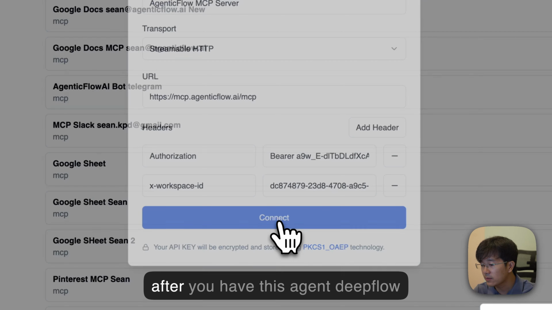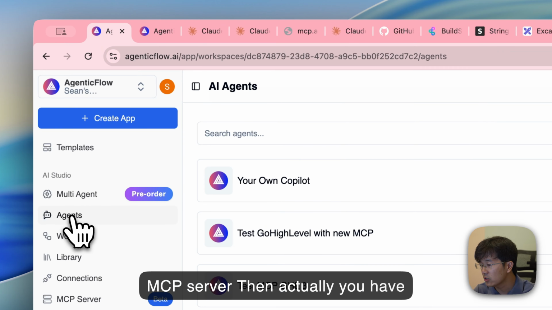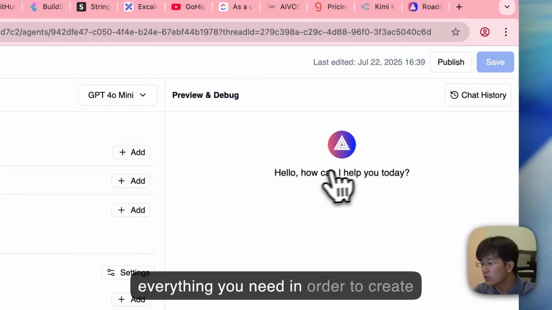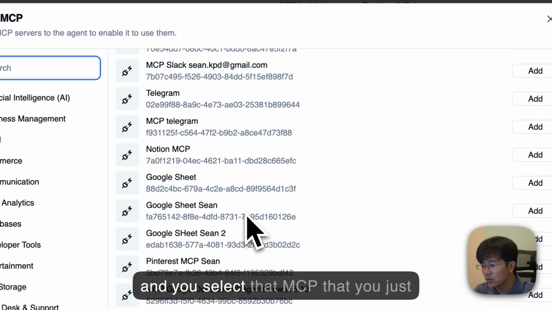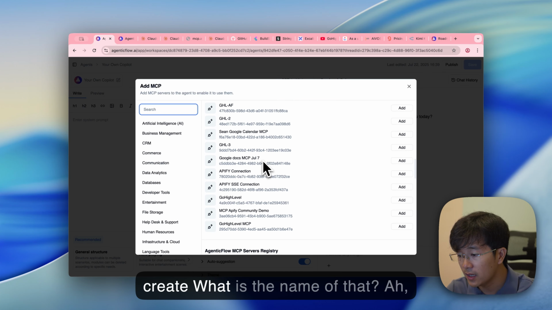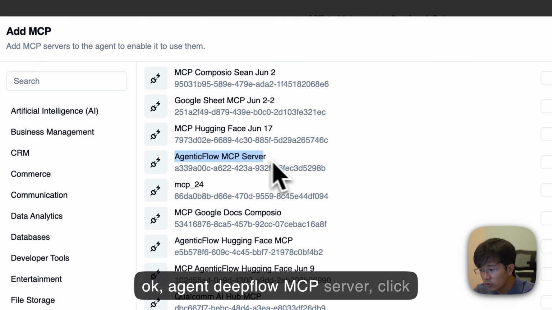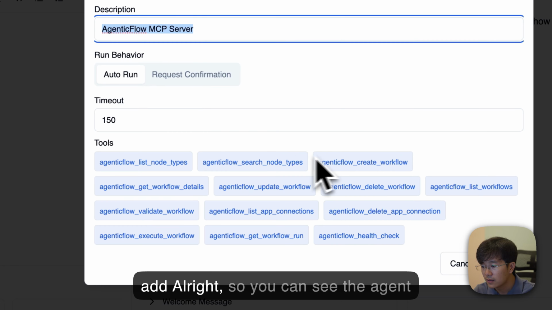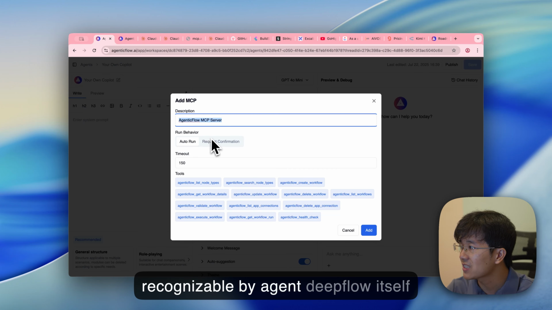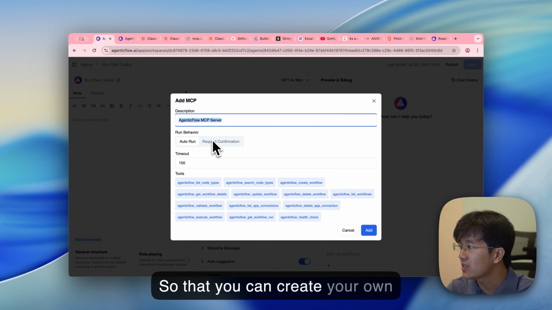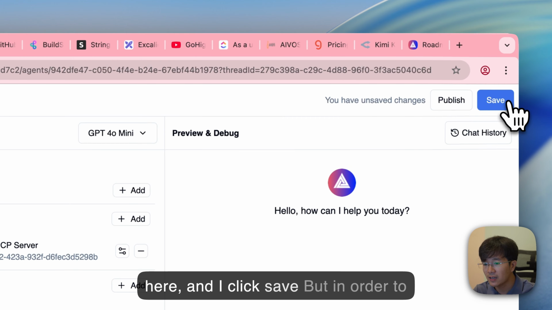All right. So after you have this AgenticFlow MCP server, then actually you have everything you need in order to create your own Copilot. So you go into MCP and you select that MCP that you just created. What is the name of that? Okay, AgenticFlow MCP Server. Click Add. All right, so you can see the AgenticFlow MCP Server is actually recognizable by AgenticFlow itself, so that you can create your own Copilot on this part. So I will just add here, and I click Save.